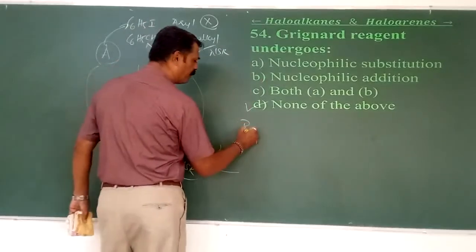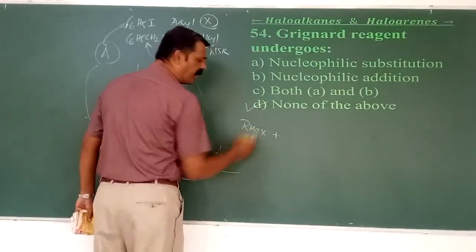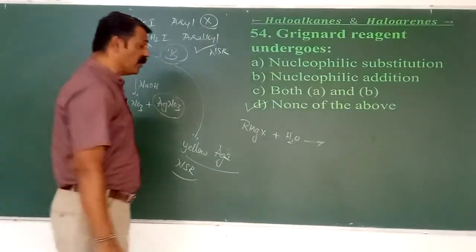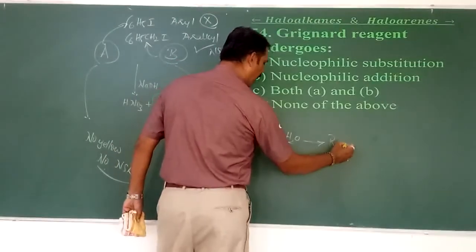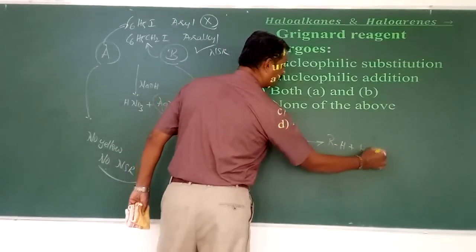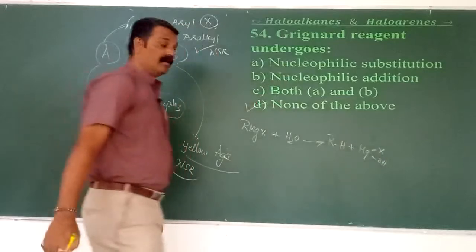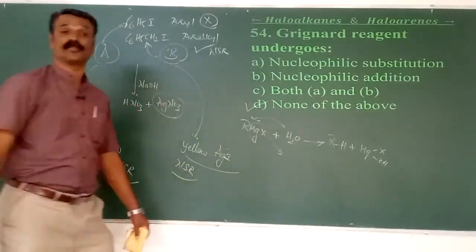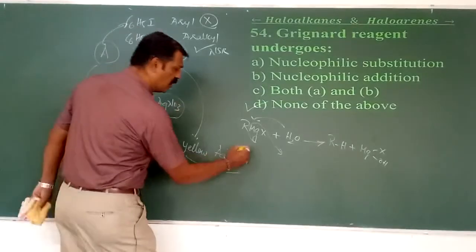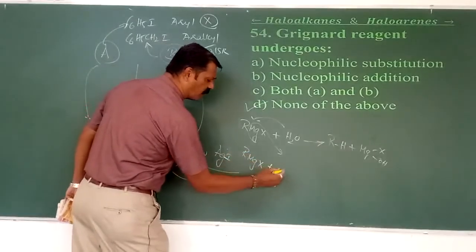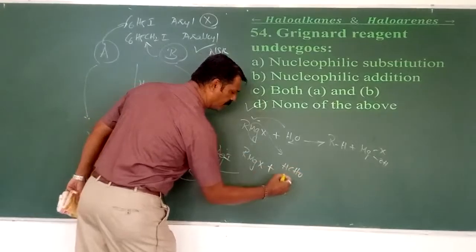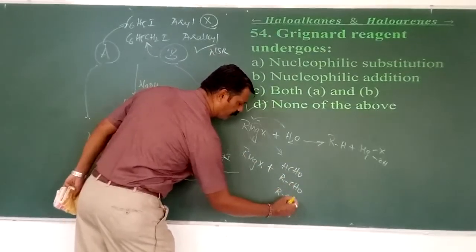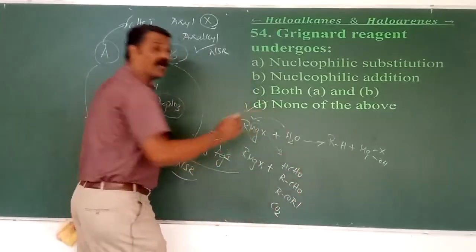So for example, RMgX when made to react with water. What's the product here? Here I am getting RH plus MgX with OH. It means I have removed one group and added another. This is called substitution. Whereas, what happens when RMgX is made to react with formaldehyde, any other aldehyde, any ketone, or solid carbon dioxide?